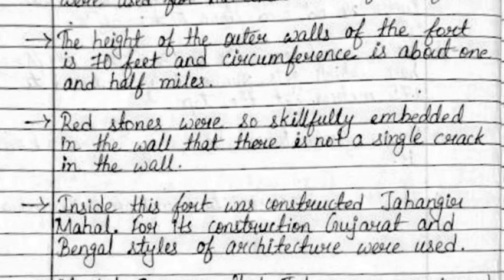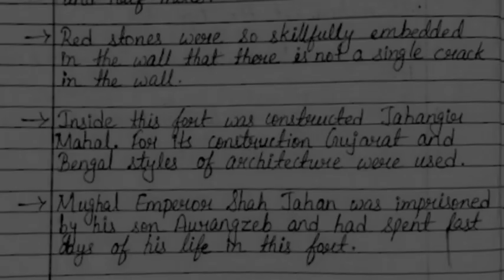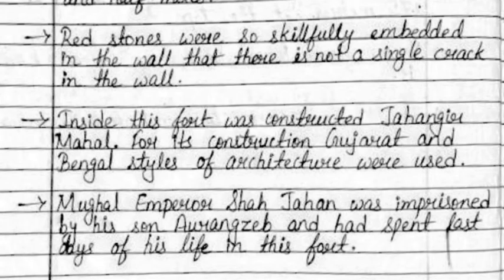Red stones were so skillfully embedded in the wall that there is not a single crack in the wall. Inside this fort was constructed Jahangir Mahal. For its construction, Gujarat and Bengal styles of architecture were used. Mughal Emperor Shah Jahan was imprisoned by his son Aurangzeb and had spent the last days of his life in this fort.